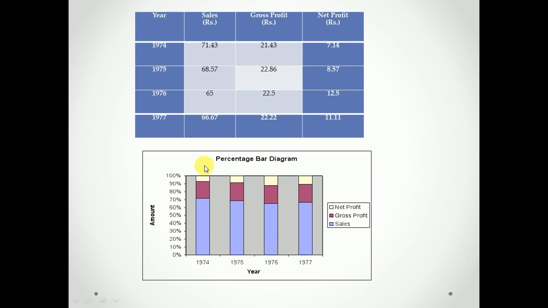And this bar diagram will look like this because every year the sum of the percentages will be 100. You cannot draw a percentage bar diagram which ends up till here or here. It will end at 100 only, because the total percentage will be equal to 100 only. That is called a percentage bar diagram.